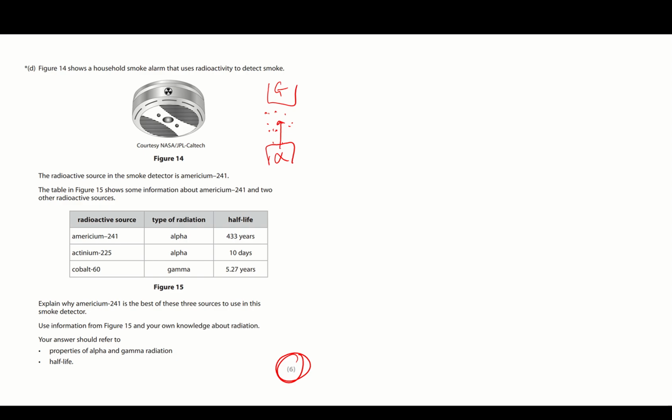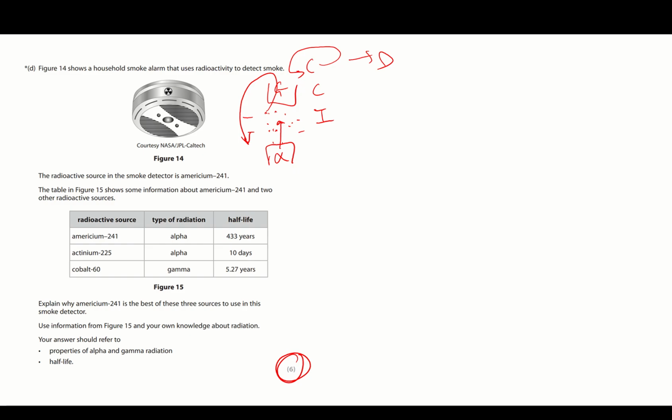The alpha ionizes it, and that causes it to form a cloud of charge, whether we want to call it positive or negative. Let's put some negatives. And what this does now is this sets up a current that sets off the alarm. So the crucial part is we ionize the smoke. This makes a charge, and this leads to current flowing around, which sets off the detector. Woo, woo, woo. Or as my kids say, dinner's ready.